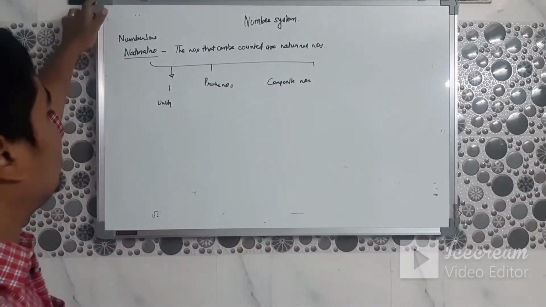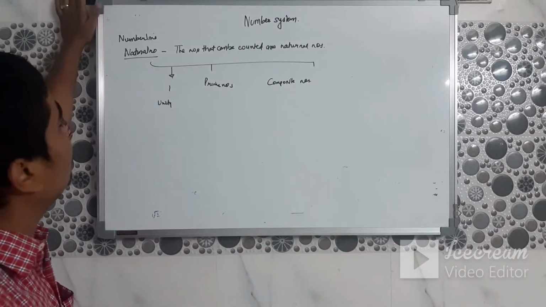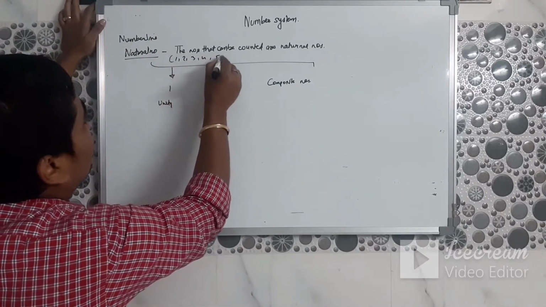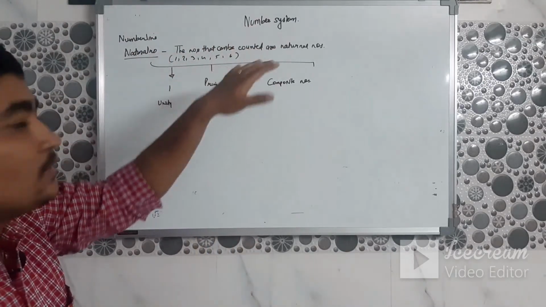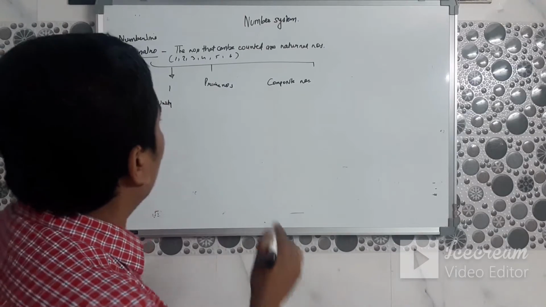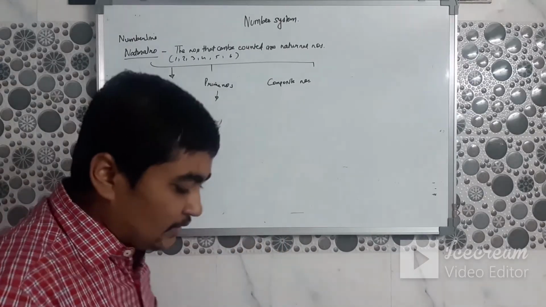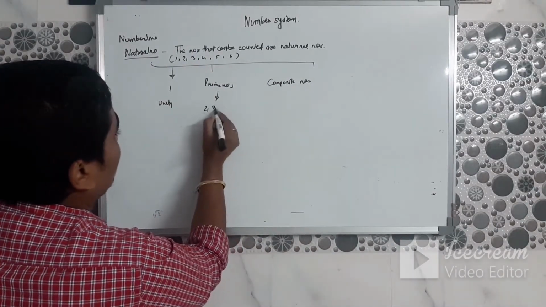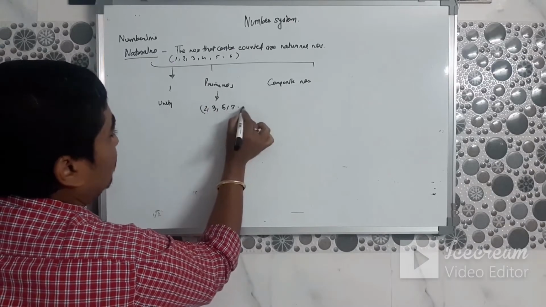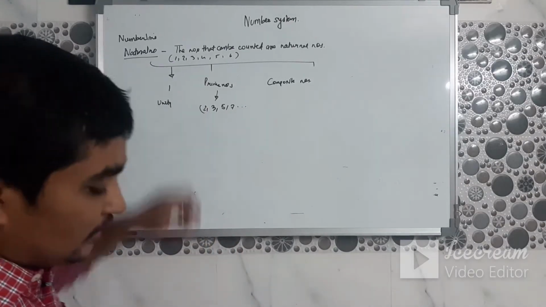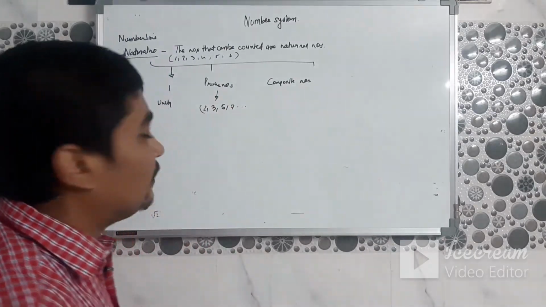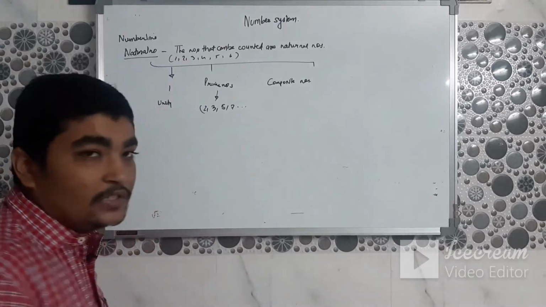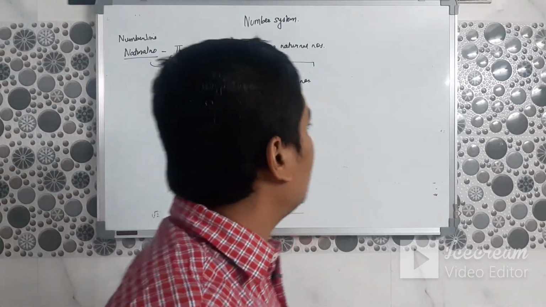Now what are prime numbers, what are composite numbers, and what is unity? These are all natural numbers, okay? Positive integers and natural numbers are the same. Now prime numbers are numbers which have only the factors 1 and the number itself. That means 2, 3, 5, 7. The list goes on. Now what you see: 2 is a multiple of 1 and then a multiple of 2 itself. There are no other factors of 2. So 2 is the least prime number in the series of prime numbers.